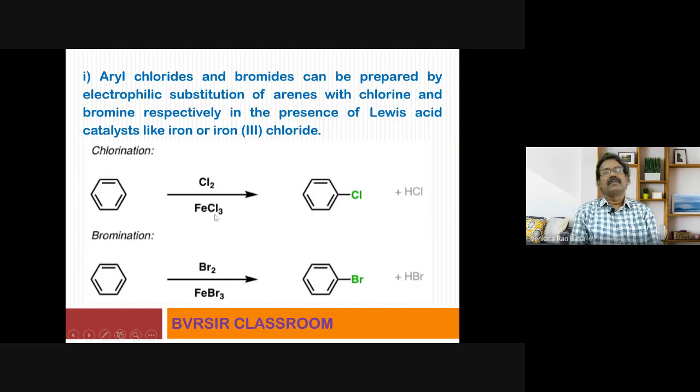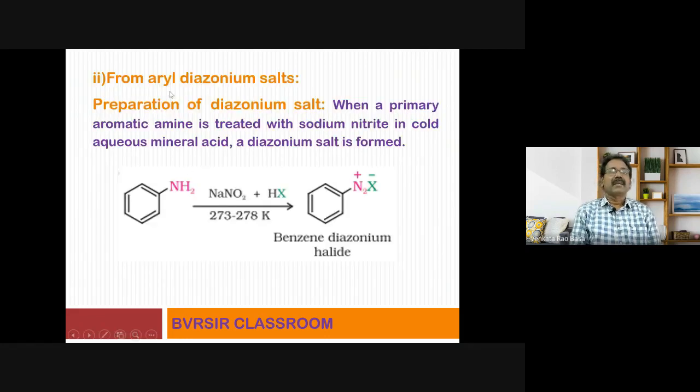So I hope there is no difficulty at all for practicing the first method of preparing our compound, that is aryl halide. Another method: from aryl diazonium salts. Aryl means C6H5, we know very well that. Diazonium: when we use the term diazonium, di means two, azo means nitrogen atoms. There will be a double bond between two nitrogen atoms. Such type of compounds are called diazonium salts. The best example is benzene diazonium chloride. How are these diazonium salts prepared?